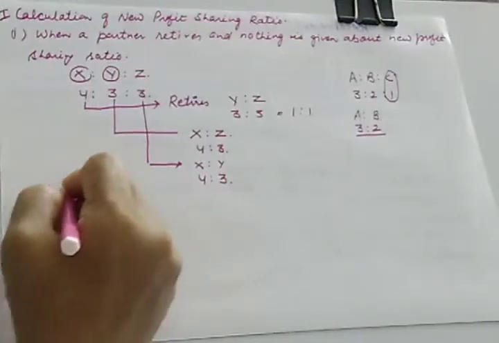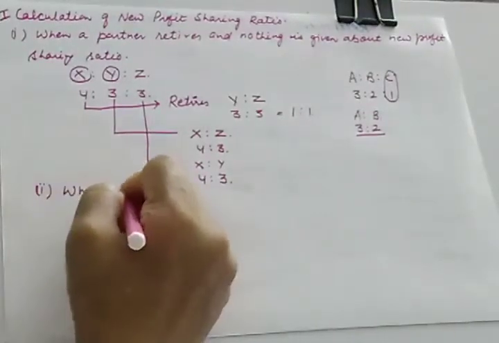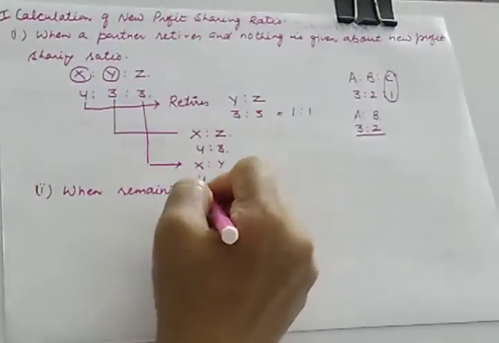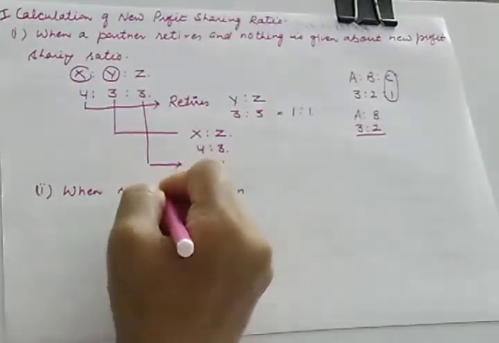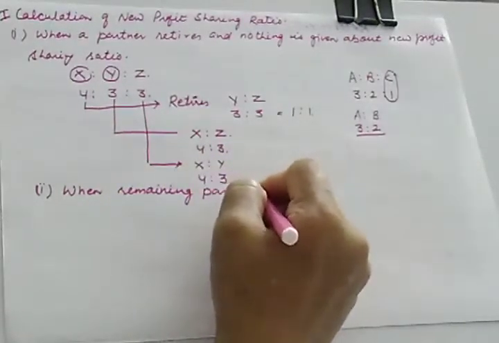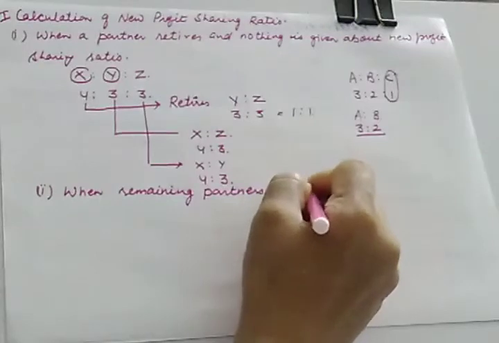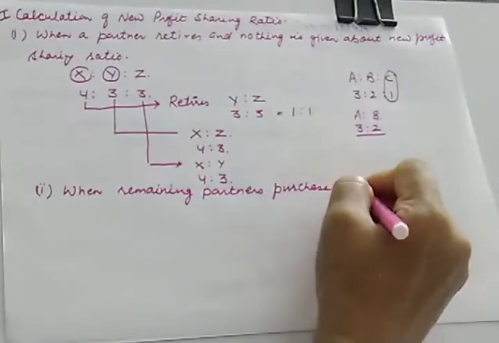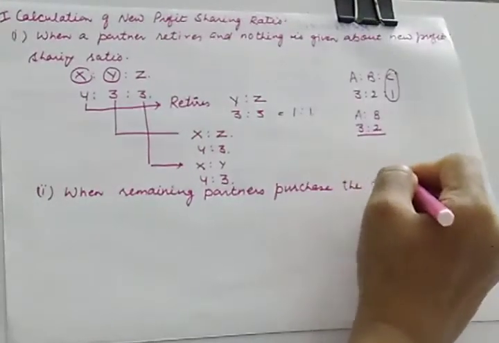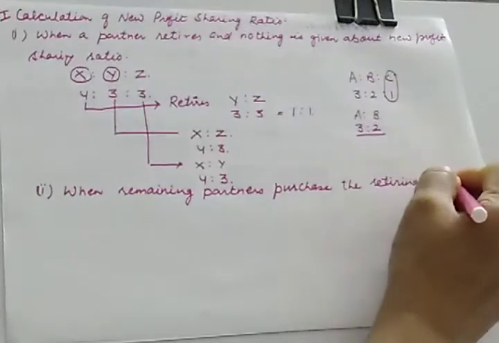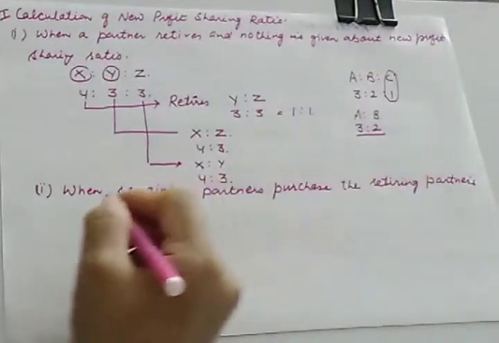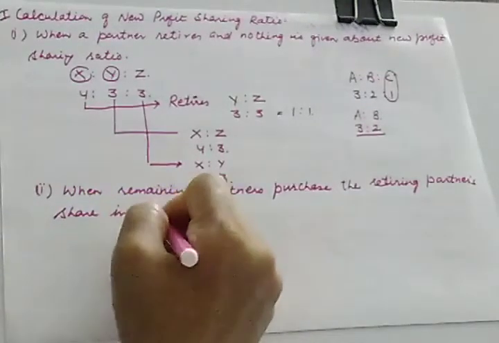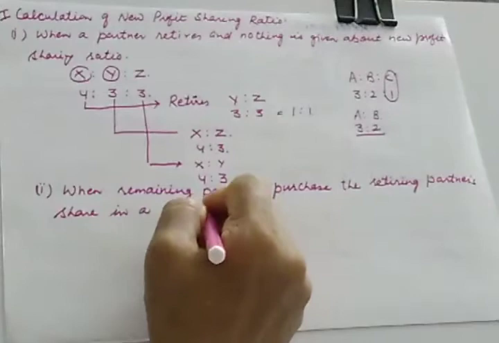When remaining partners purchase retiring partner's share in a particular ratio.